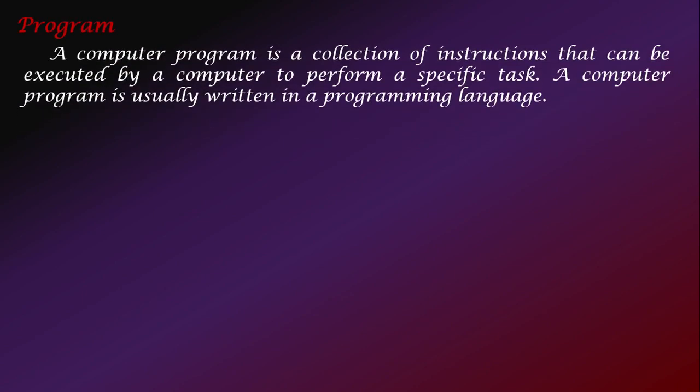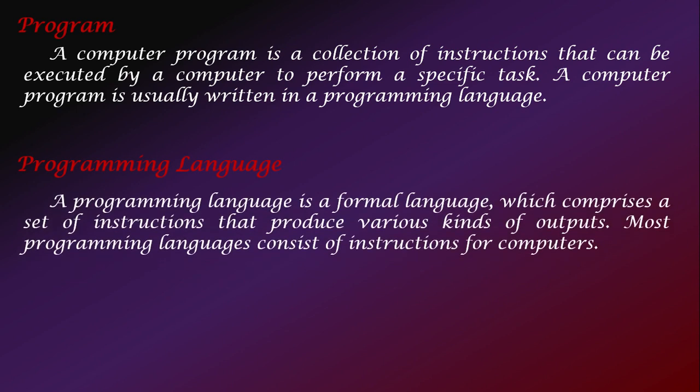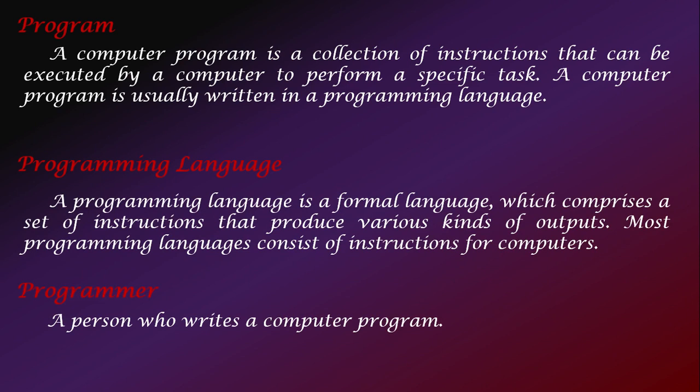So what is a program? A computer program is basically a collection of instructions that can be executed by a computer to perform a specific task. A computer program is generally written in a computer programming language. Next, what is a programming language? A programming language is a formal language which comprises a set of instructions that produce various kinds of output, and most programming languages consist of instructions for the computer. Next, what is a programmer? A person who writes a computer program is a computer programmer.